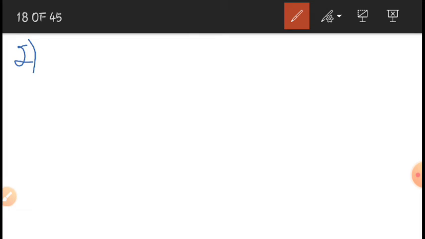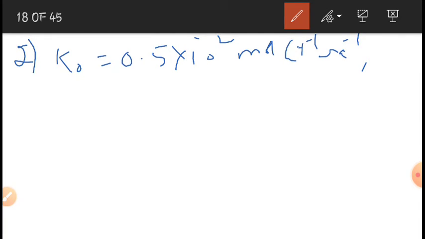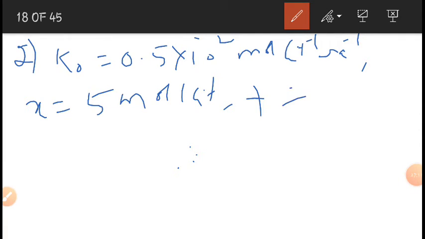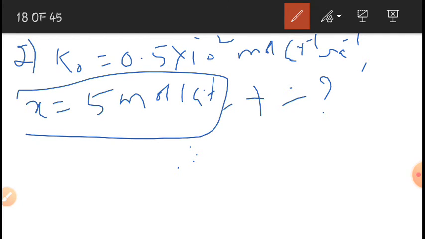If the rate constant of the zero order reaction is 0.5 into 10 to the power of minus 2 mole liter inverse second inverse, and the reacted amount of the reactant, that is X, is equal to 5 moles per liter, then what is the time required to bring about this consumption?